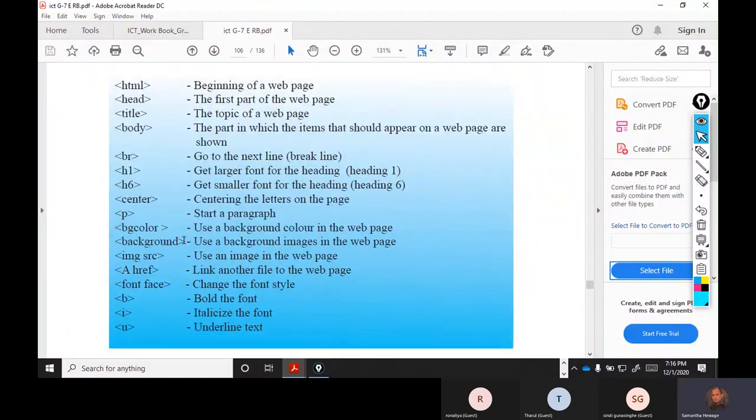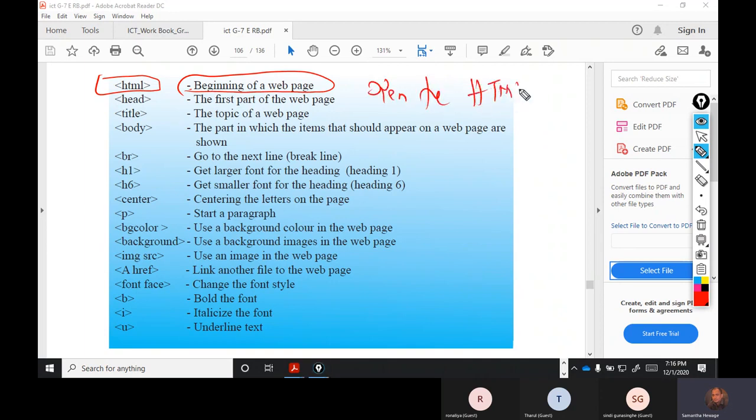Now we go for every code. Today we are going to create a web page together. I will create and you have to also create from your laptop. So this is the main tag, the beginning of the web page. Remember, if you open every HTML tag, you have to close it.